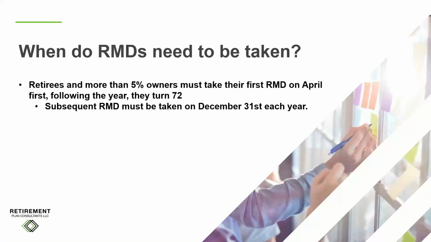When do RMDs need to be taken? Retirees and more than 5% owners must take their first RMD by April 1st, following the year in which they turn 72. Subsequent RMDs must be taken on December 31st each year.